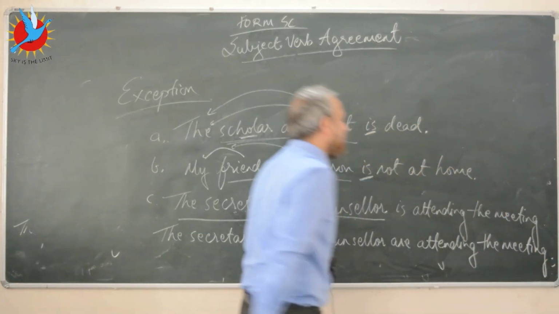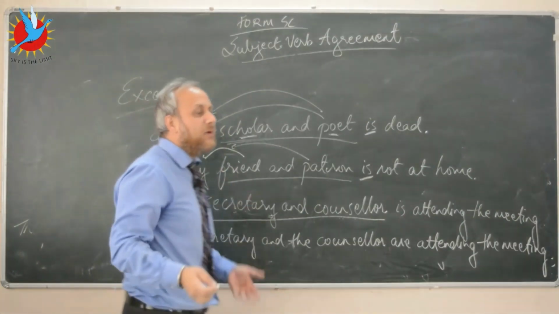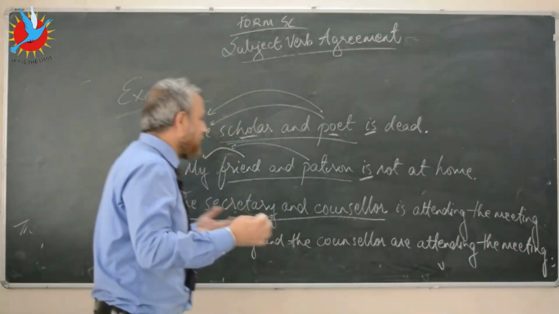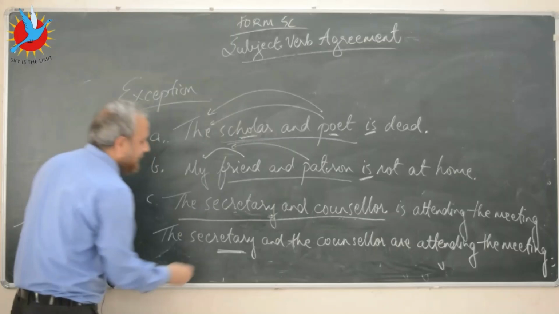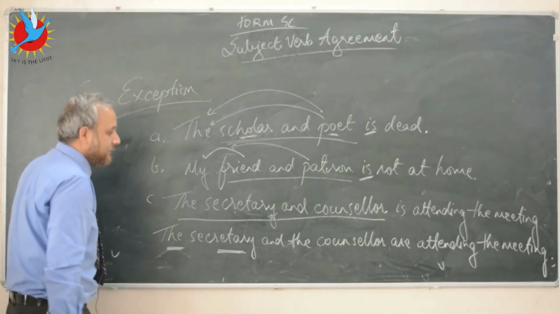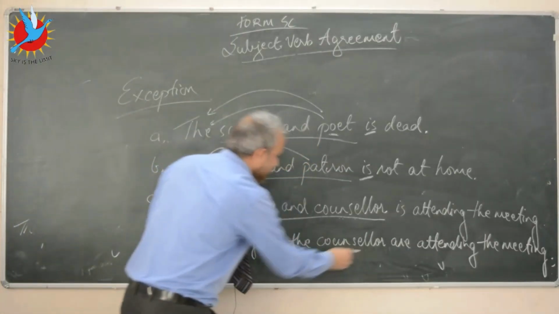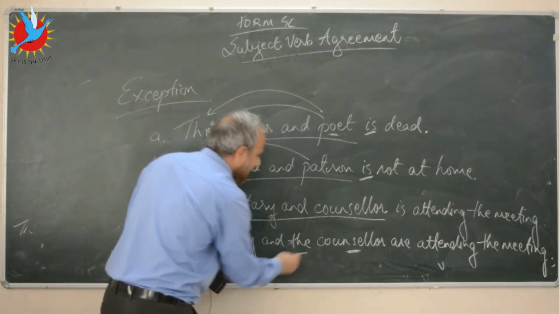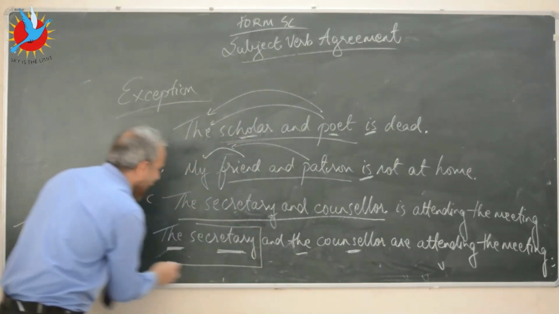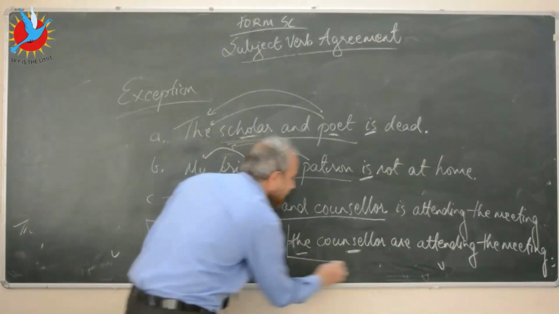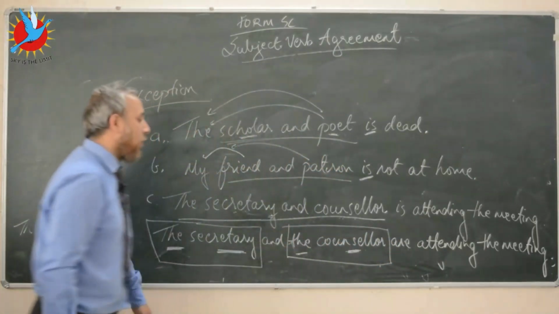If I write the sentence like this, all that you have to do is look for the placement of the articles. Before secretary there is the article the, before counselor there is the definite article the. So it means that this is one person and this is another individual or another person.